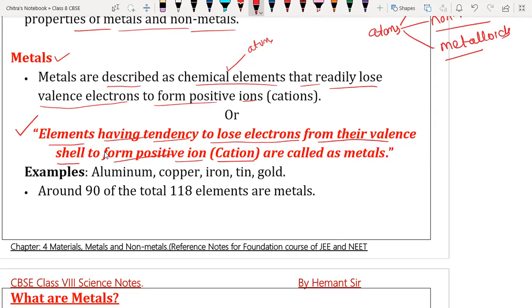Such atoms or elements are called metals.